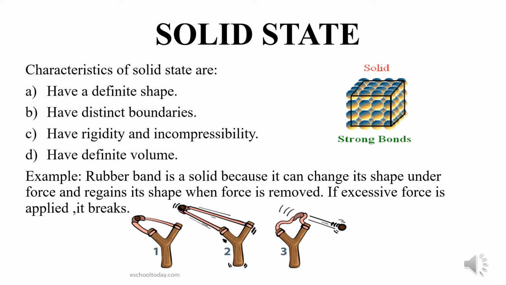Why? Because the particles are closely arranged. Particles have a regular arrangement. So we cannot compress them because there is no space between the particles of the solid state. The intermolecular spaces, that means the spaces between the particles or the molecules, is negligible. As a result, we cannot compress them. As a result, they are hard.